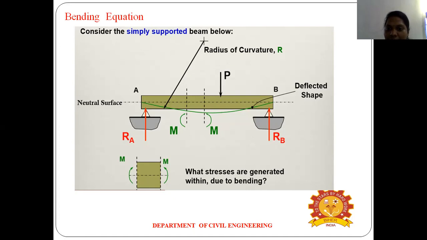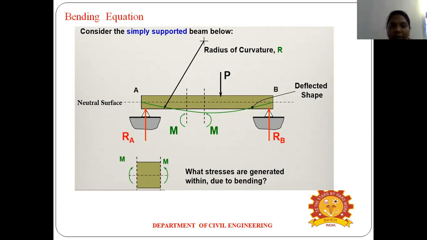Next, due to the load the beam will bend. Some stress is applied, and that is called the bending stress. Due to the load, a moment will be created, and that is called the bending moment. And the cross section is also changed due to the bending.